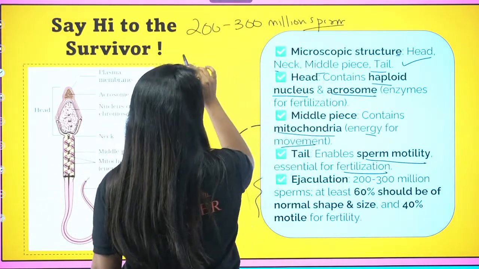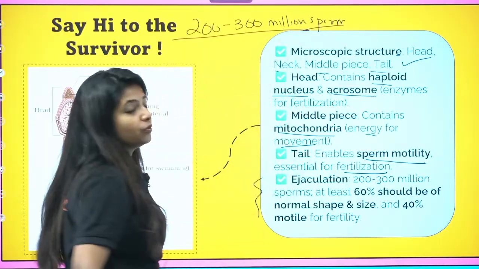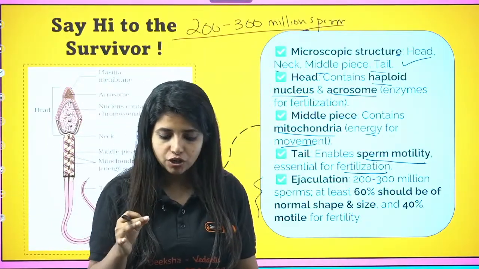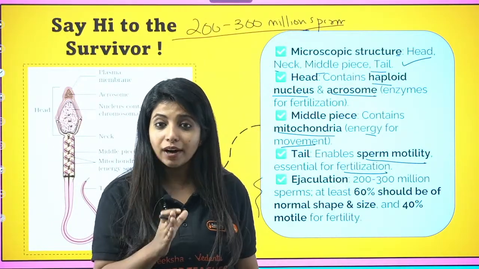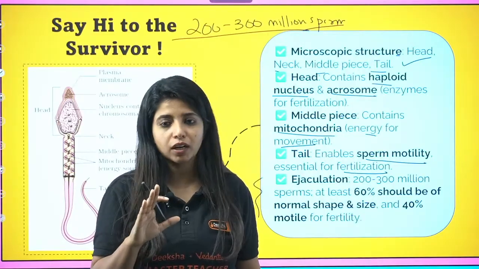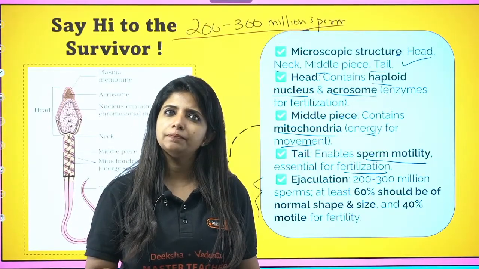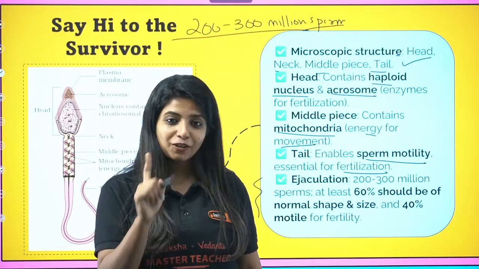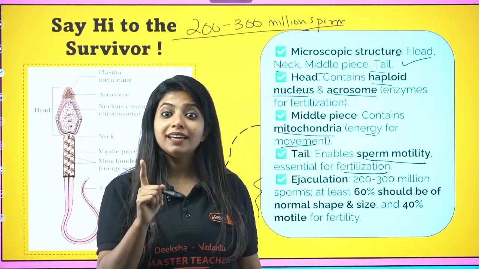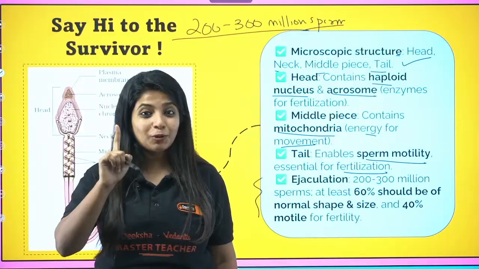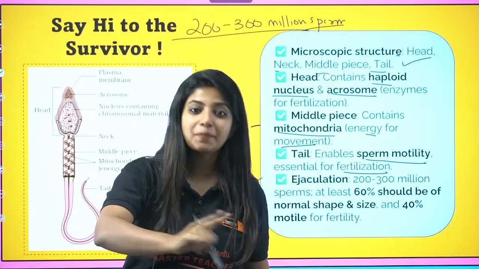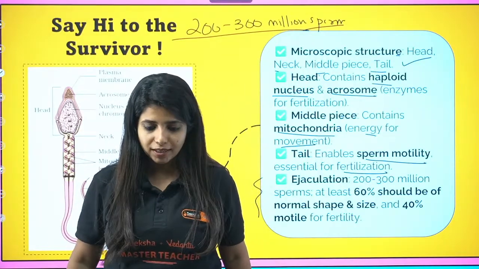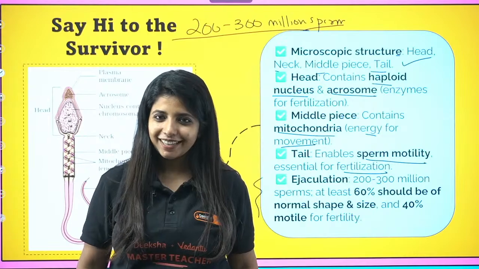It is going to be million sperms that are released per ejaculation. 200 to 300 million. Please do not forget it. How do I make you remember this? 3 million. So probably in the next class, if at all you are there, this would be my go-to question, the first go-to question. And if you will be there in the next class, you will be able to answer this as well. Cool? I hope that works.